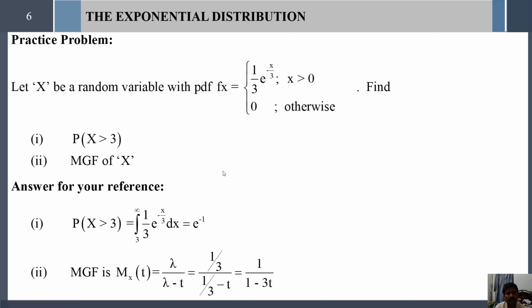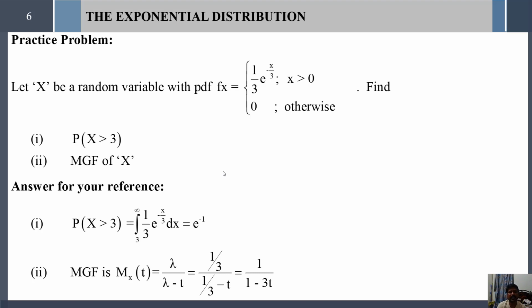See, this problem I leave for you to practice. Let capital X be a random variable with the PDF 1 by 3 into e to the power minus x by 3 for x greater than 0 and 0 otherwise. We are asked to find P of x greater than 3 and the MGF of x.